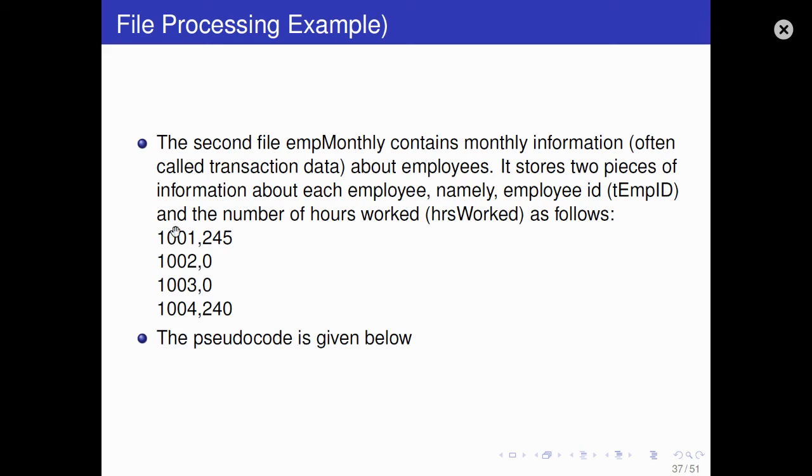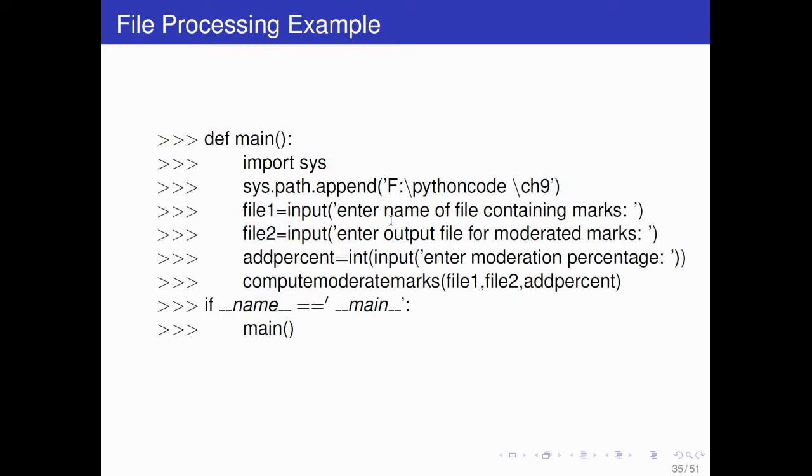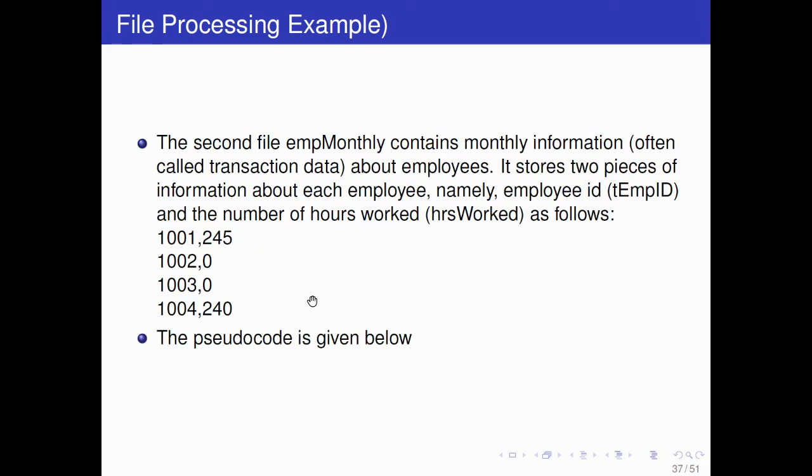And now this is the employee ID and this is the number of hours worked. The second file, employee monthly, contains monthly information, often called the transaction data, about employees. It stores two pieces of information about each employee, namely employee ID and number of hours worked.